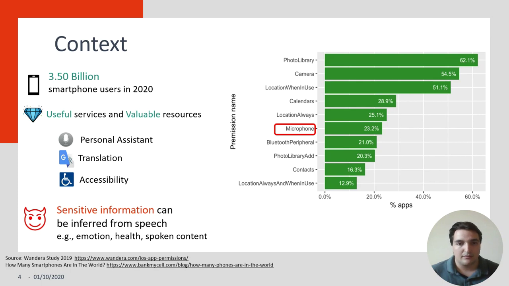With this microphone, we can have useful services such as personal assistants, automatic translation, and even new accessibility methods for disabled people. Unfortunately, sensitive information can be inferred from speech, such as emotion, health, and even spoken content itself. This is why anonymization is an important subject, and we are studying it in this presentation.